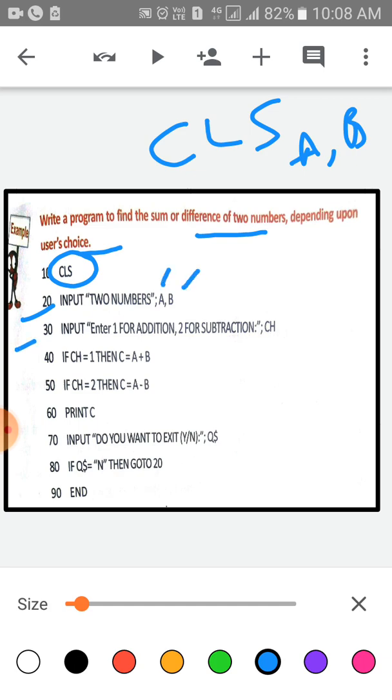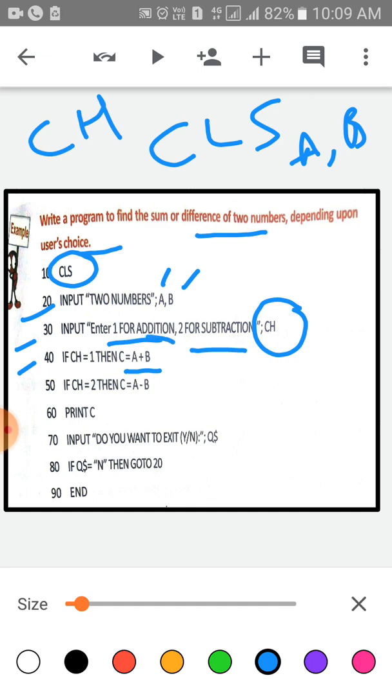Third line, input enter 1 for addition and 2 for subtraction. CH is the choice variable. Next, fourth line is, if CH is equal to 1, then C is equal to A plus B. Both the numbers will be added. Fifth line, if choice CH is equal to 2, then C is equal to A minus B. We have to subtract the second variable from the first variable, A minus B.